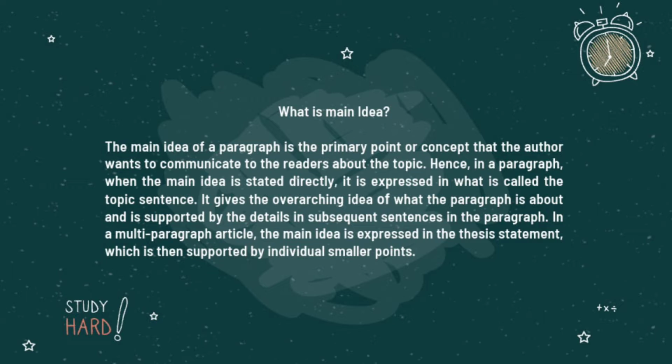It gives the overarching idea of what the paragraph is about and is supported by the details in subsequent sentences in the paragraph. In a multi-paragraph article, the main idea is expressed in the thesis statement, which is then supported by individual smaller points.